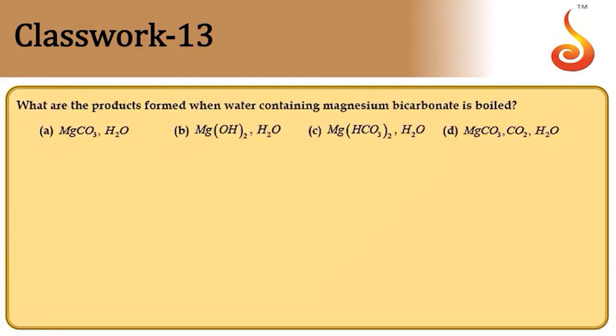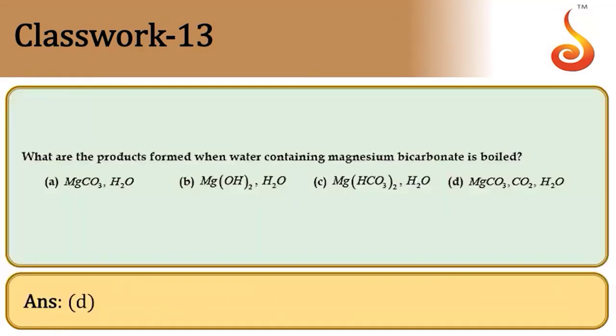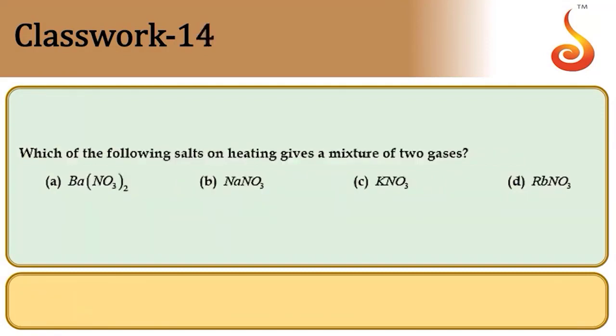Therefore, option D has all three components. So the answer is D: magnesium carbonate, carbon dioxide and water.